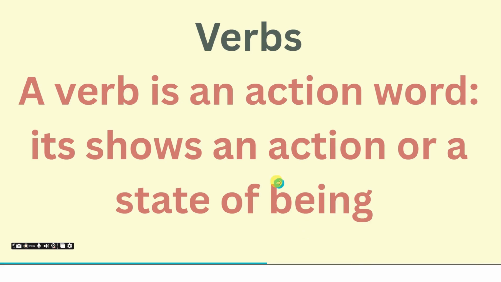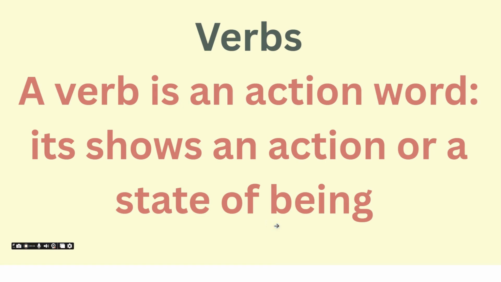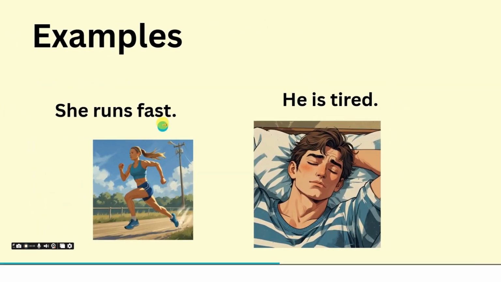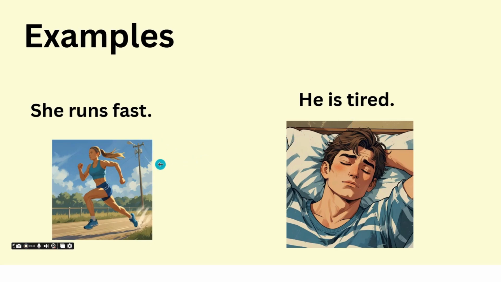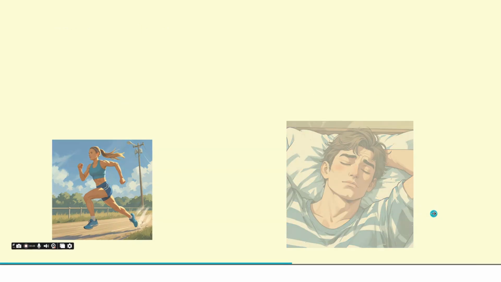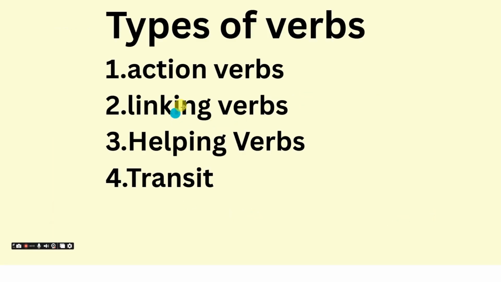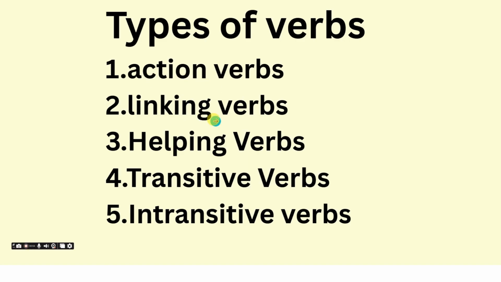So, a verb is an action word. It shows an action or a state of being. Let's see some examples. She runs fast. He is tired. One verb shows action, the other shows condition. Both are verbs. So now let's see the types of verbs. The first one is action verbs, then linking verbs, helping verbs, transitive verbs, and intransitive verbs.